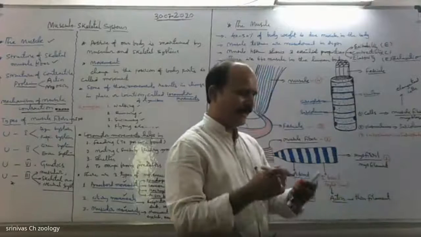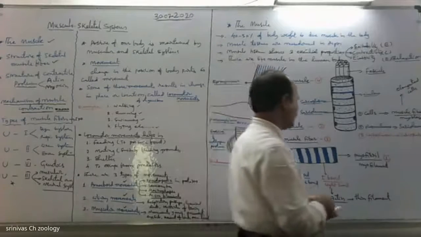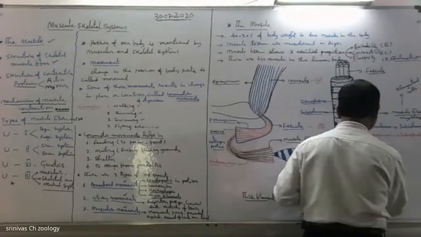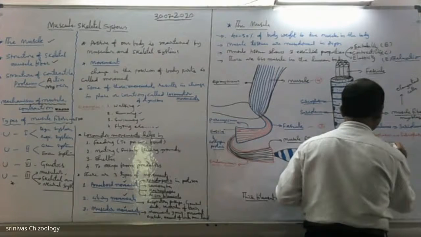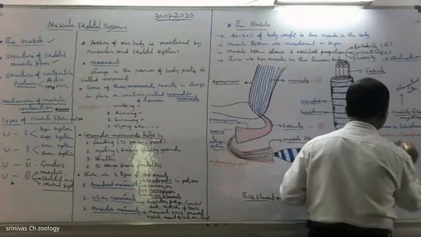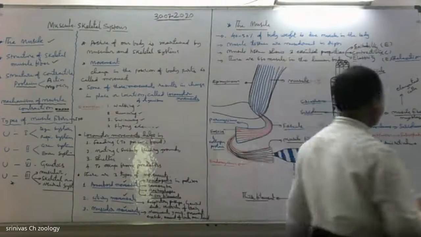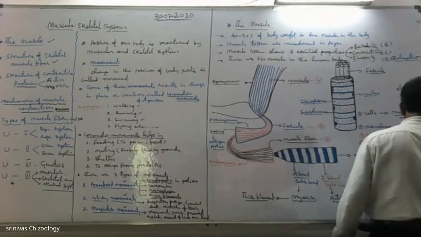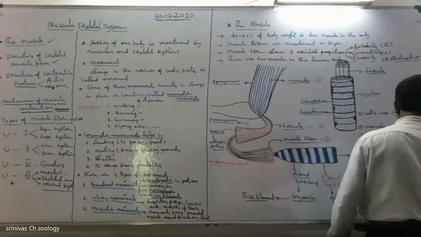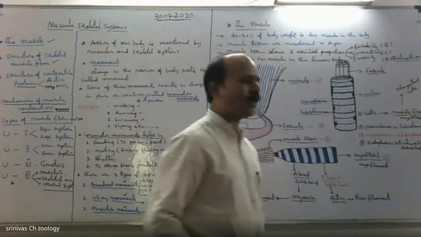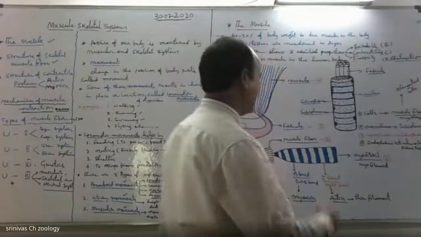The endoplasmic reticulum of muscle tissue is called sarcoplasmic reticulum, which is an important storehouse of calcium ions that helps in muscle contraction.